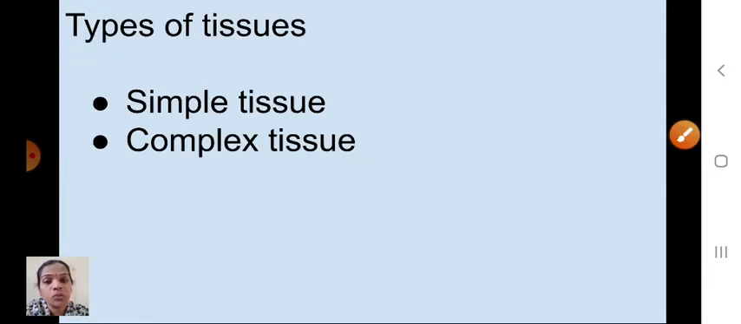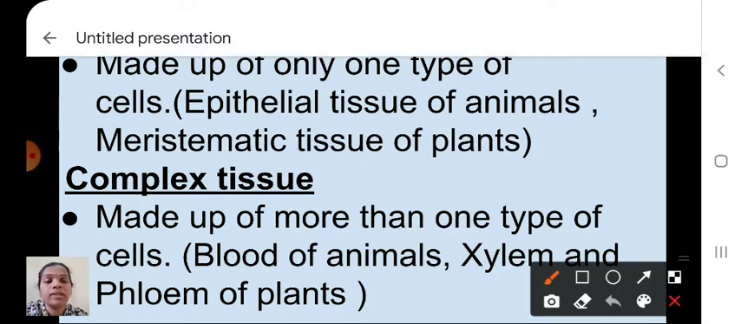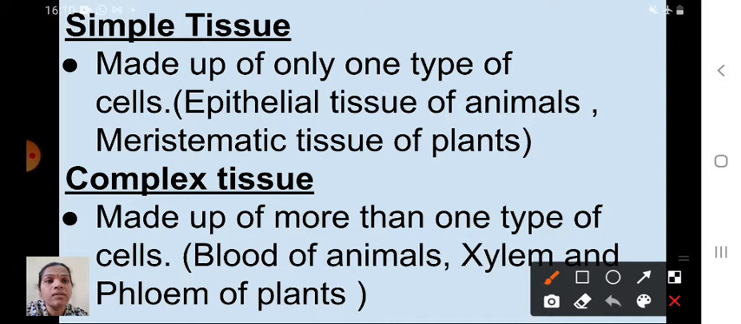Next one is types of tissue. Now we will discuss types of tissue. There are two types of tissue, simple tissue and complex tissue. What is meant by simple and what is meant by complex? See here, simple tissue is made up of only one type of cells. Simple means very common, only one type of cells. For example, epithelial tissue of animals and meristematic tissue of plants. Children, we will discuss epithelial tissue and meristematic tissue later with your diagram.